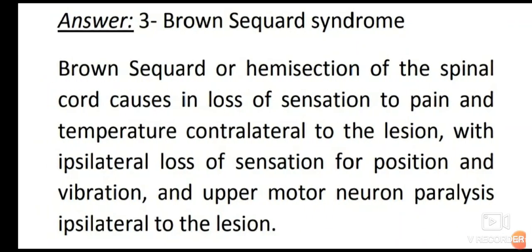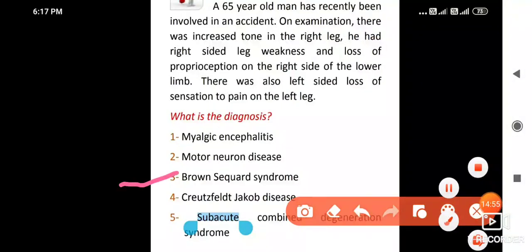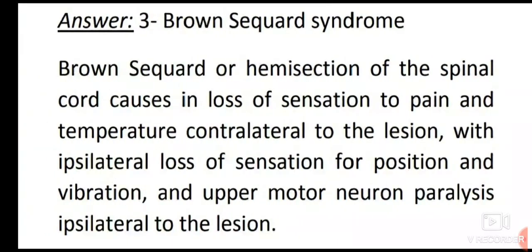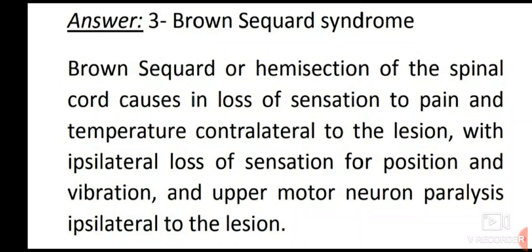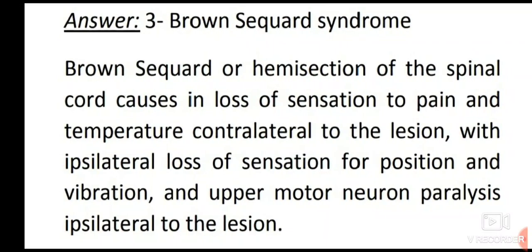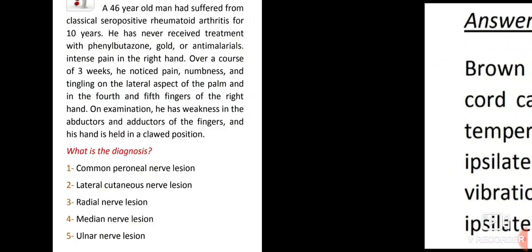Single best answer: Brown-Séquard syndrome. Okay, let's discuss. Brown-Séquard syndrome, or hemisection of the spinal cord, causes loss of sensation to pain and temperature contralateral to the lesion, with ipsilateral loss of sensation for position and vibration, and upper motor neuron paralysis ipsilateral to the lesion.